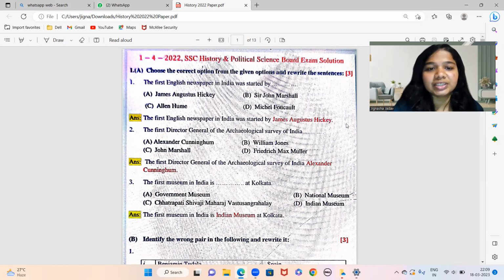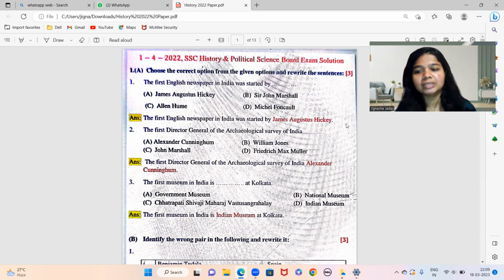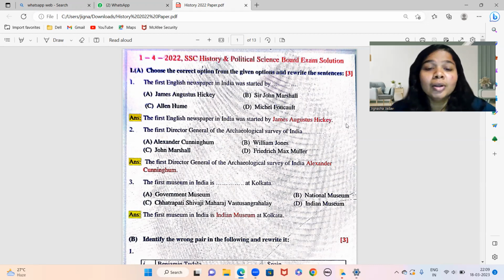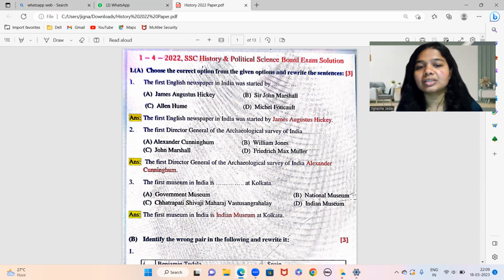Second question: the first Director General of the Archaeological Survey of India is dash. Again this is based on chapter number 2, historiography: Indian tradition, and the concept is Indian historiography in the modern period. So this question is from your second chapter. The first Director General of the Archaeological Survey of India is dash. So the answer is Alexander Cunningham.